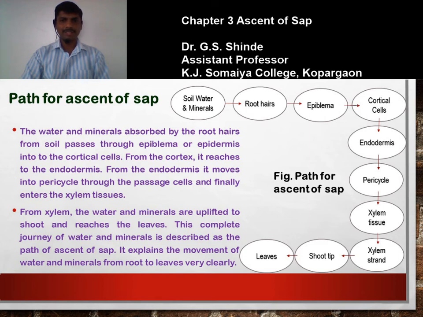From cortex it reaches the endodermis. From endodermis it moves into the pericycle through the passage cell, and finally the water enters inside the xylem tissue. So xylem tissue is a water conducting tissue. The xylem strands circulate or distribute the water up to the shoot tip and the leaves. So this is about the path for ascent of sap.